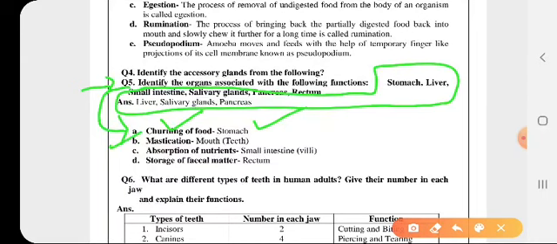Next is mastication. Where does mastication happen? Chewing of food, right, that is in the mouth due to the teeth. Next is absorption of material. Absorption of nutrients occurs in the small intestine. It is done by the villi, those are the finger-like projections present in the small intestine. Next is the storage of the faecal matter. The faecal matter is the waste product of our body. Where is it stored for a temporary time period? That is in the rectum.